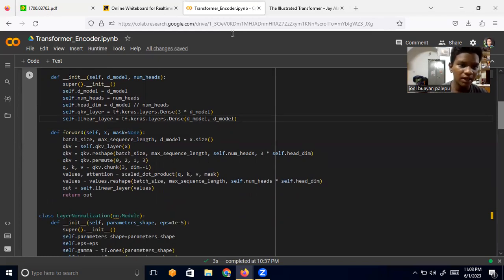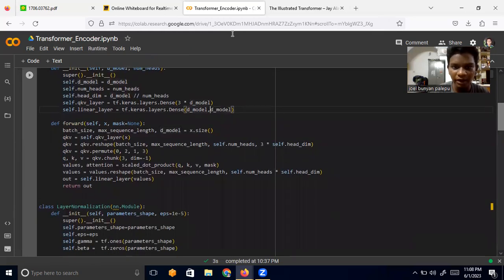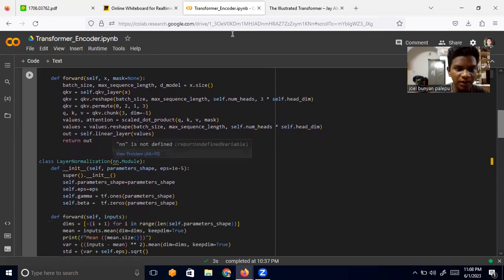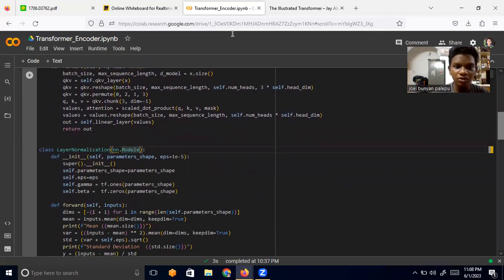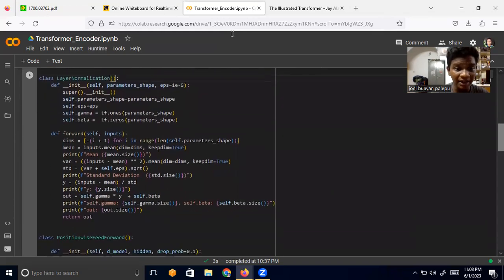First we'll calculate the QKV layer, which is 3 times d_model, and then we're going to have an output of d_model. We are going to extract Q, K, and V from this huge matrix, and then we are going to calculate everything at a time. So we do the dense, the linear layer, at a time.